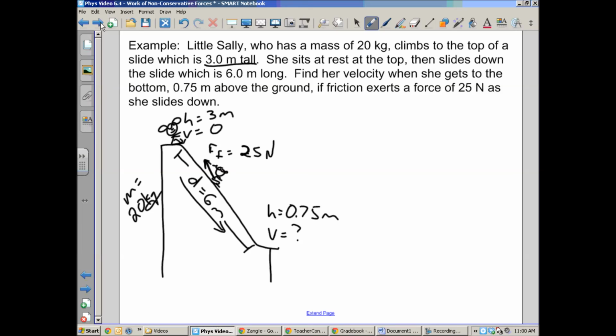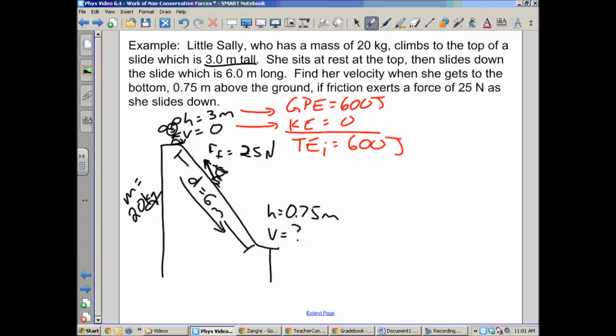So up at the top, I know that my GPE is mass times 10 times height, so 600 joules. She's at rest, so the kinetic energy is 0, which means my total energy at the top, total energy initially, is 600 joules.